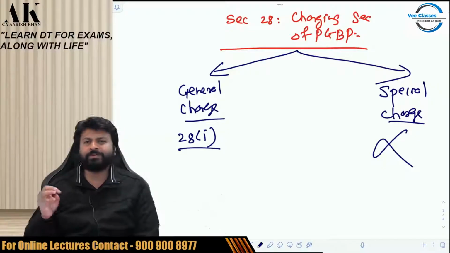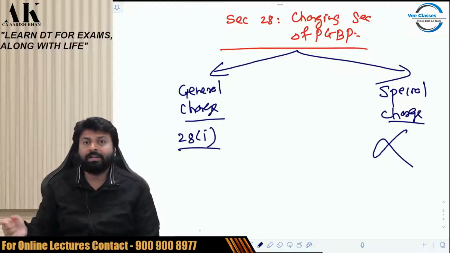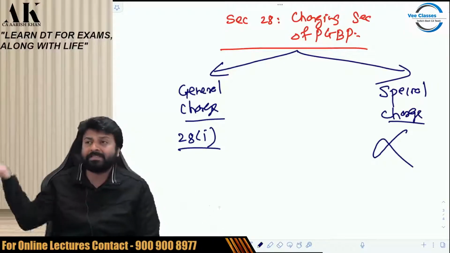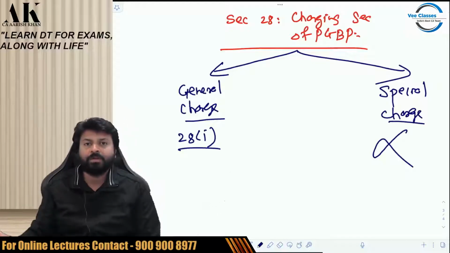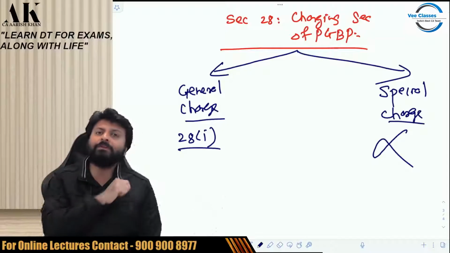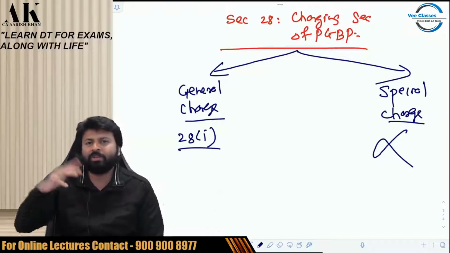General charge gives you certain conditions. If you fulfill those, your income will be covered under PGBP. But if you do not fulfill those conditions, then you cannot come under PGBP. So for that purpose, they have made a special charge. All those cases that cannot come under general charge because they violate some of its conditions can go under special charge. I'll be giving you the examples later on.